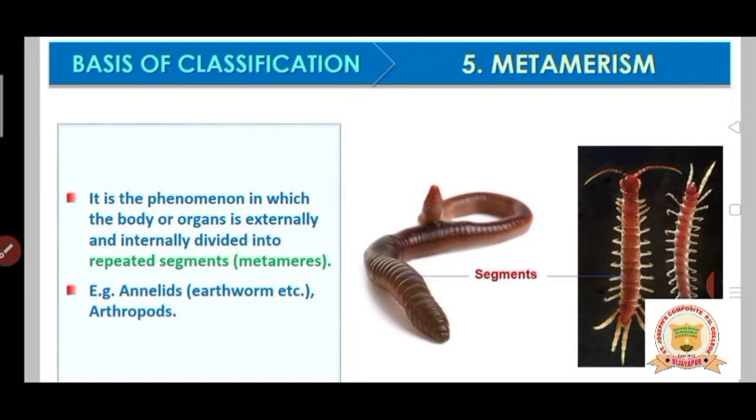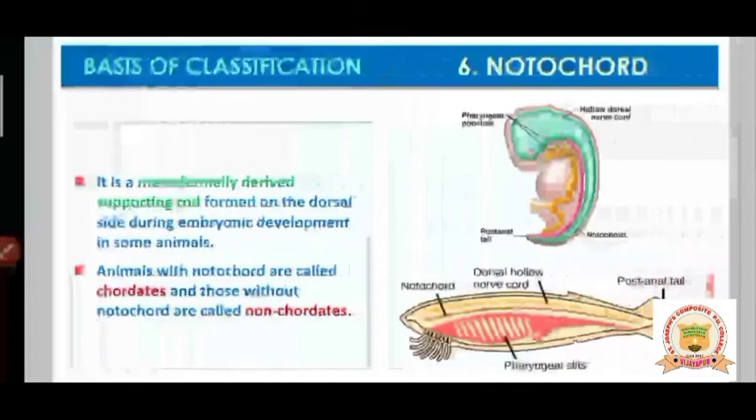Equally lined means, if you cut this body externally or internally, you are going to get all equal parts only. Such type of segmentation is usually called metameric segmentation, students. These segments, the pieces or parts, are considered metamers. The best example for metamerism is Annelida, that is earthworm, and one more group of animals, that is Arthropoda. These animals show metameric segmentation. Okay, now notochord.